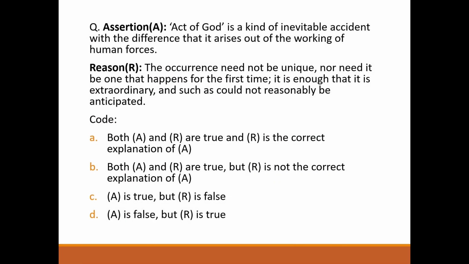Next question. Assertion: Act of God is a kind of inevitable accident with the difference that it arises out of the working of natural forces. Correct? Reason: The occurrence need not be unique, nor need it be one that happens for the first time. It is enough that it is extraordinary and such as could not reasonably be anticipated. Correct? So answer will be option A. Both A and R are true and R is the correct explanation of A.